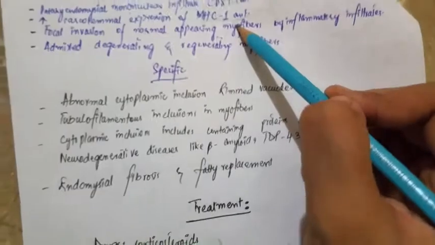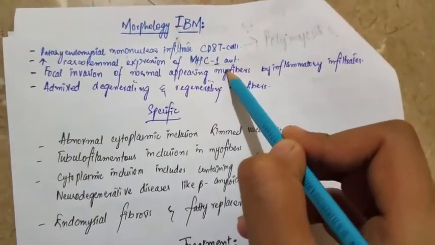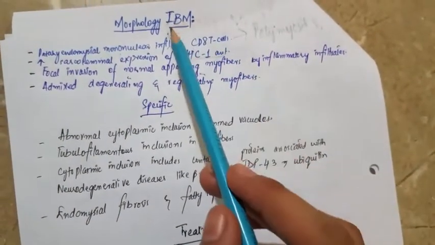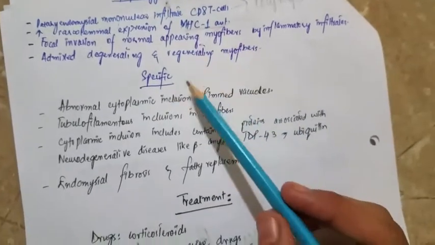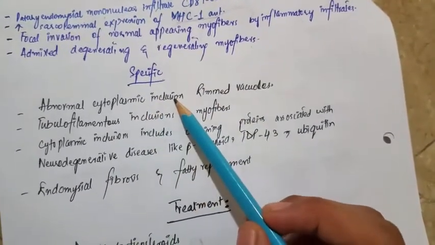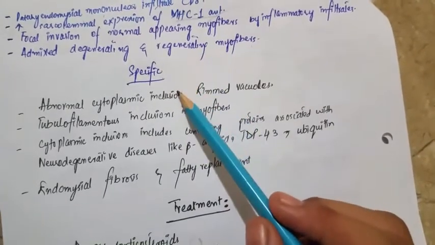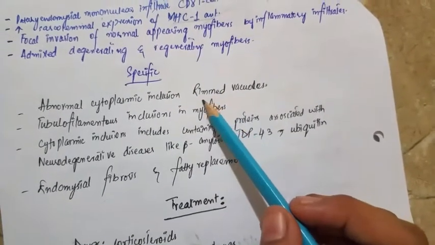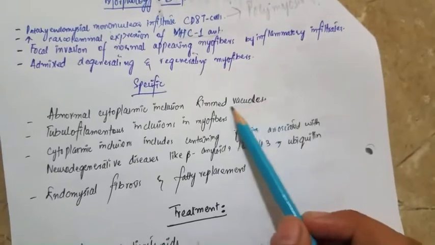And now come to the specific feature which will present only in the inclusion body myositis. These specific features include abnormal cytoplasmic inclusion, because it's the inclusion body myositis, in the form of the rimmed vacuoles.